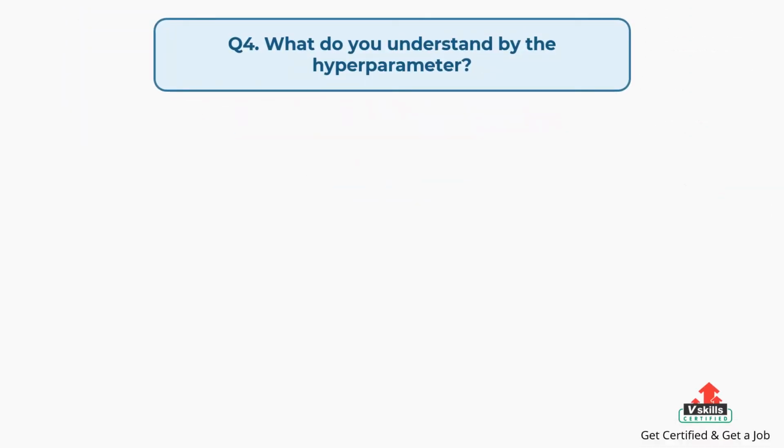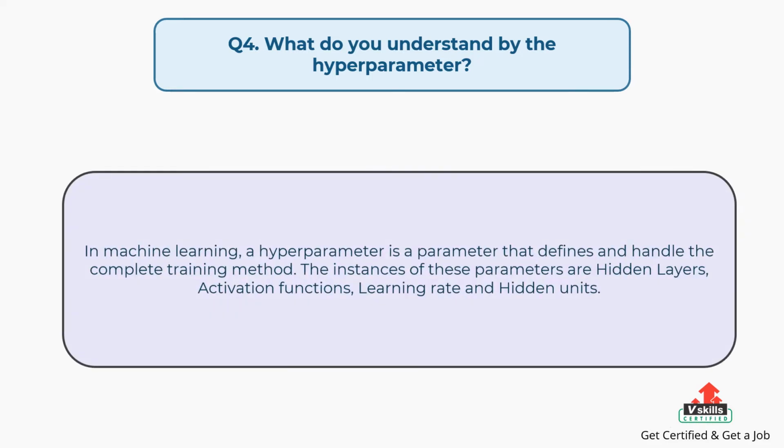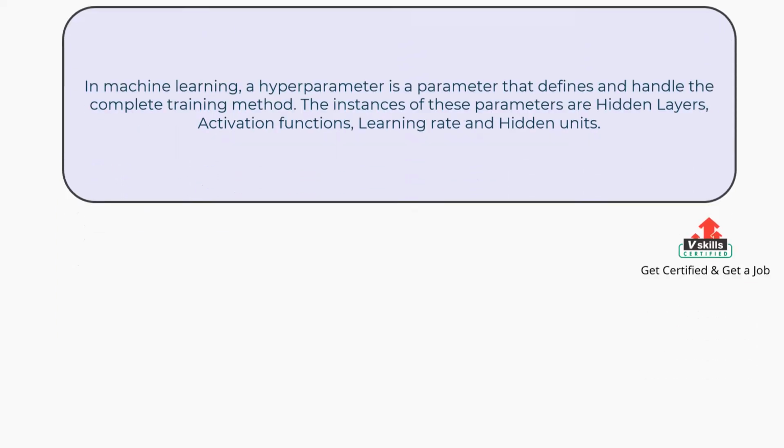Question number 4. What do you understand by the hyperparameter? The answer is: in machine learning, a hyperparameter is a parameter that defines and handles the complete training method. The instances of these parameters are hidden layers, activation functions, learning rate and hidden units.